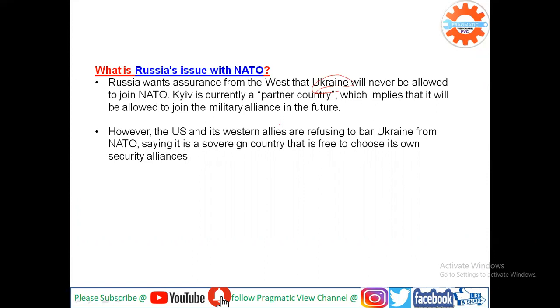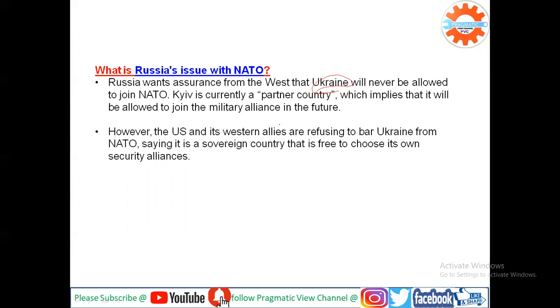Russia is saying, please don't allow Ukraine to become a NATO member. However, the USA and NATO members are refusing to stop Ukraine from joining NATO, because they are saying